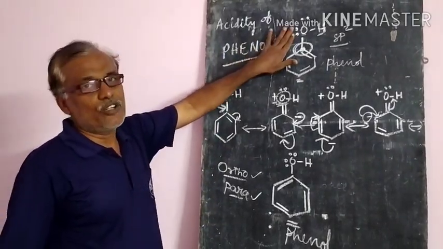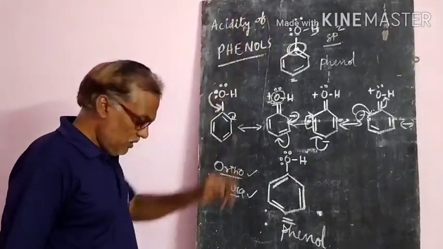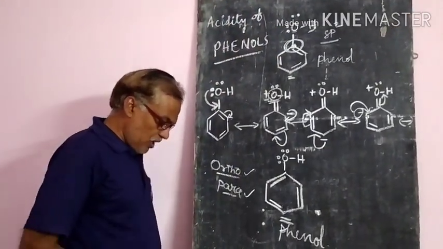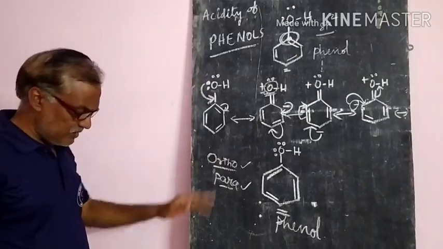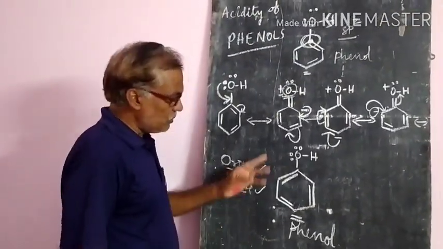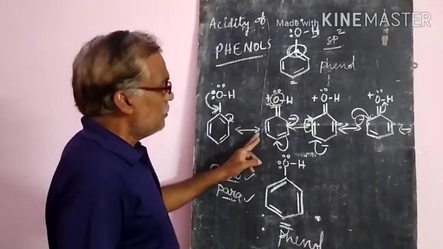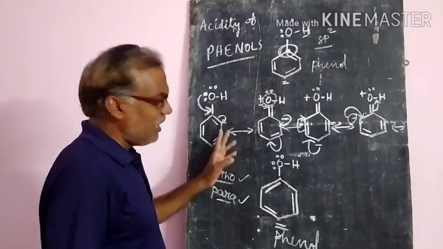Okay. Now we have to discuss the formation of alkoxide ions. Oxygen of the OH group becomes positive. Okay, right. And again, it shows that phenol has a more acidic character than the alcohols.